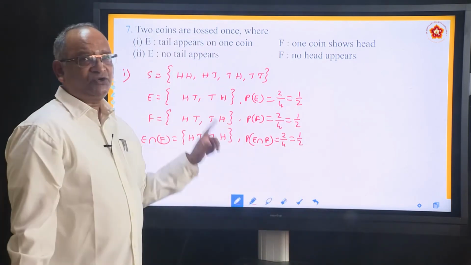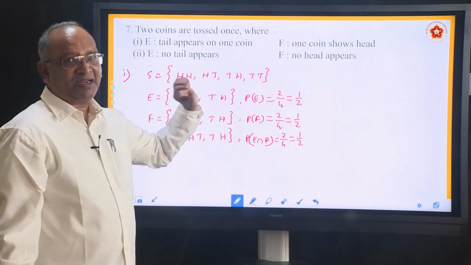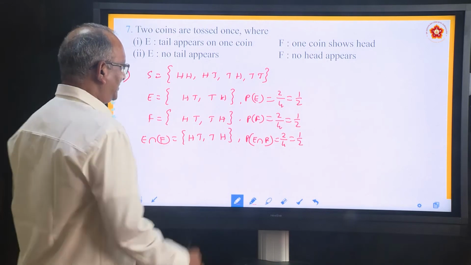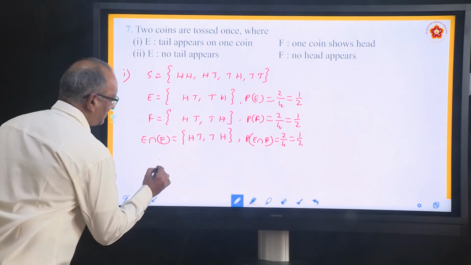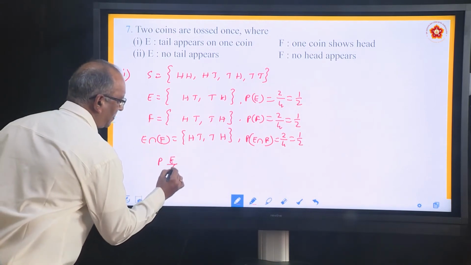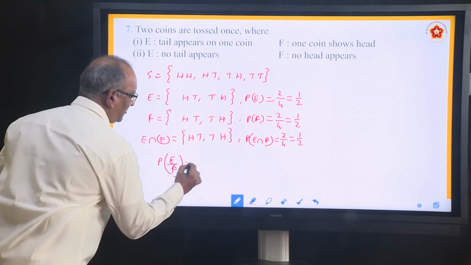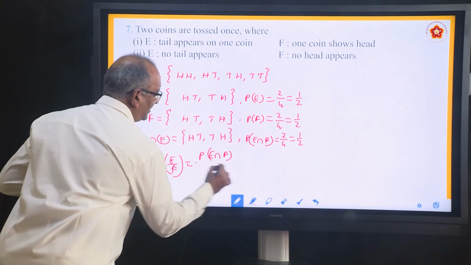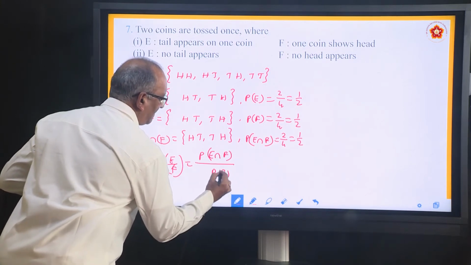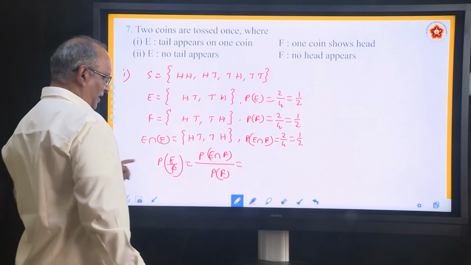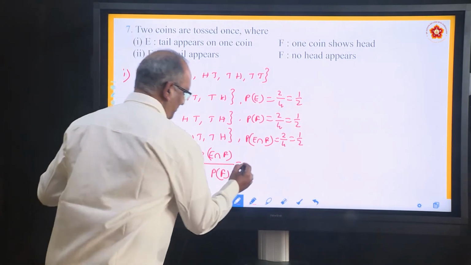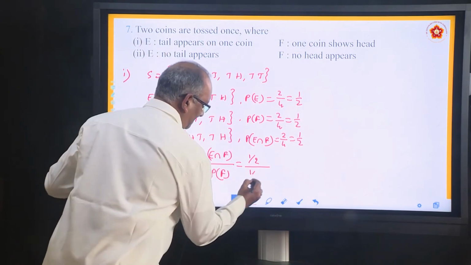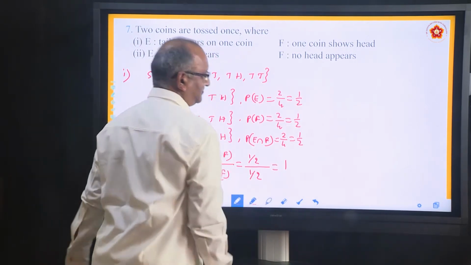What do we need to find? He has not mentioned, but actually he is asking what is P of E by F. So tell me what will be P of E by F. Apply the formula P of E intersection F divided by PF. Substitute: E intersection F is 1 by 2, PF is 1 by 2. Answer is 1.